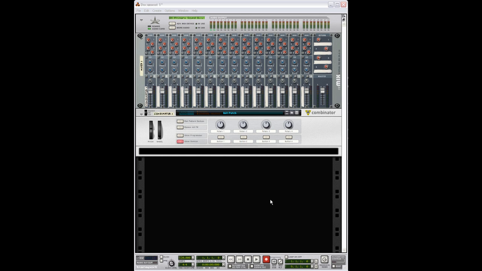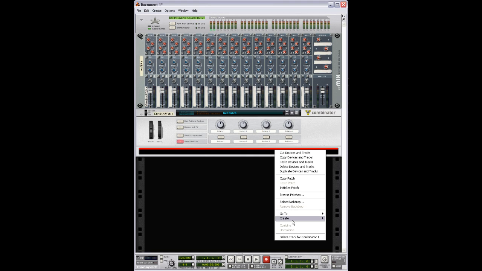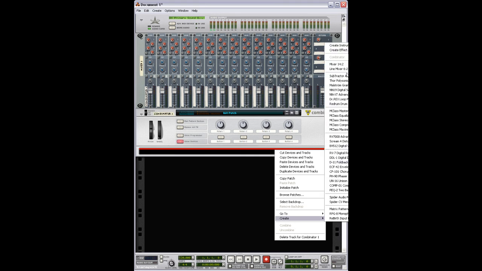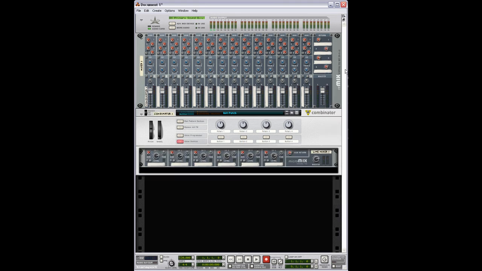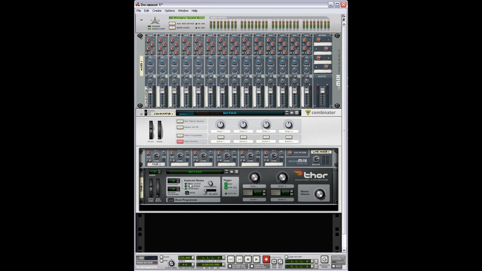The first thing that you're going to want to do is open up a combinator, and then inside that combinator create a line mixer, and then create an instance of Thor Polysonic Synthesizer. And here you're going to want to set the mode to mono legato and turn on the portamento. Next, let's go to show programmer.